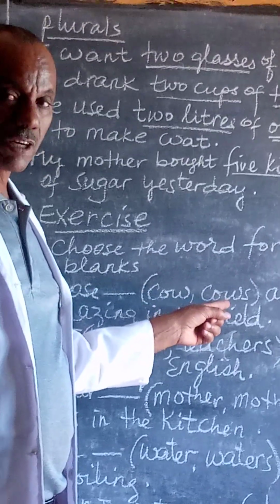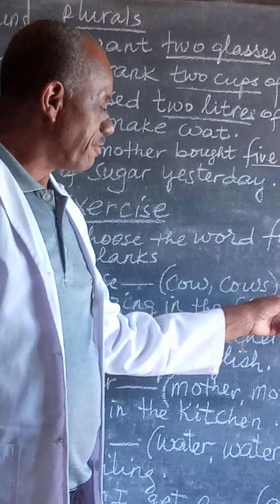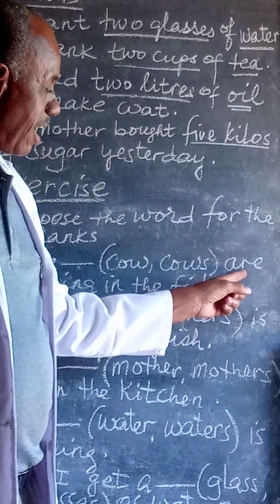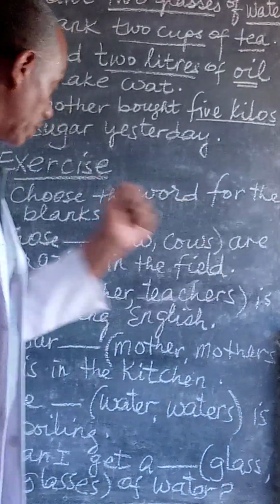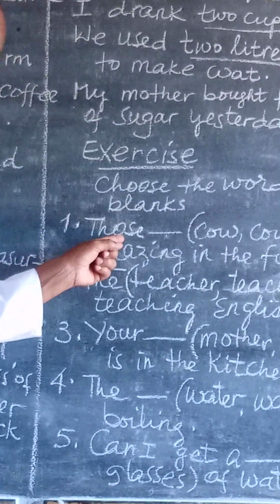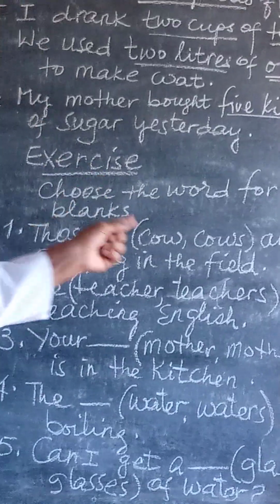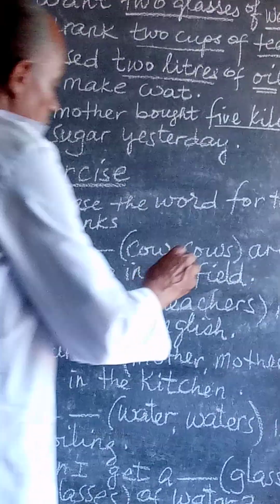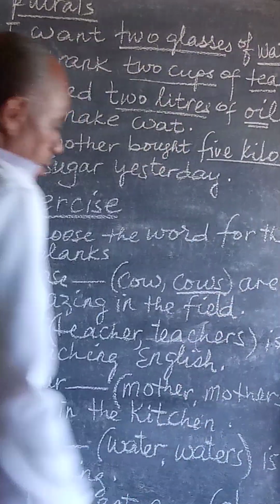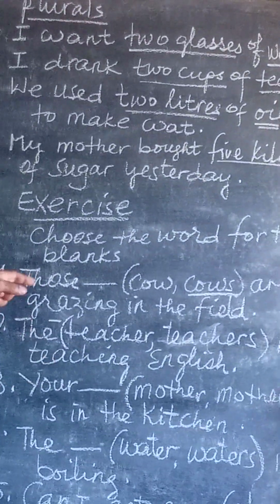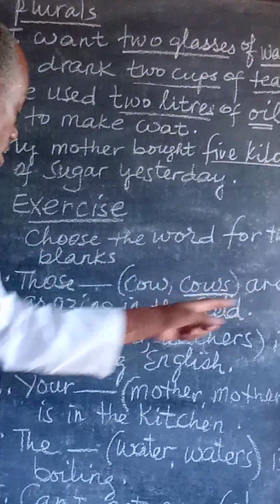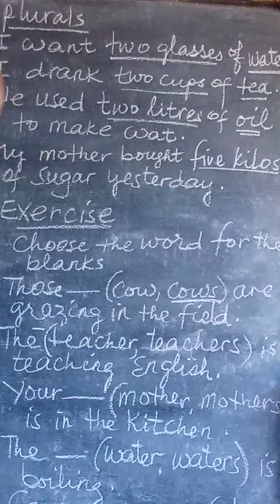Cows is a plural countable noun. The verb are is here. Are is always plural. Those is always plural. Therefore, the one word that we should choose from the bracket is cows. And the whole sentence will be, those cows are grazing in the field.